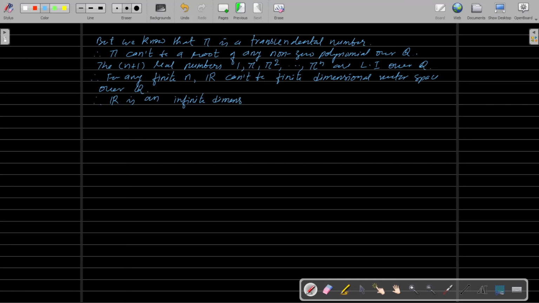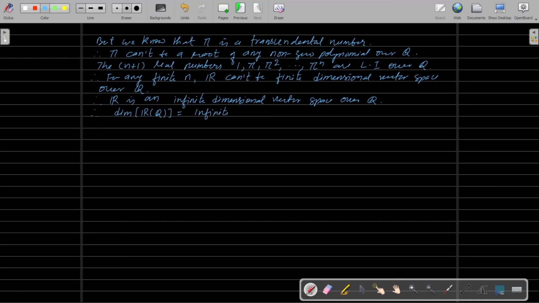Therefore you can say that the dimension of R over the field Q is equal to what? Infinite.